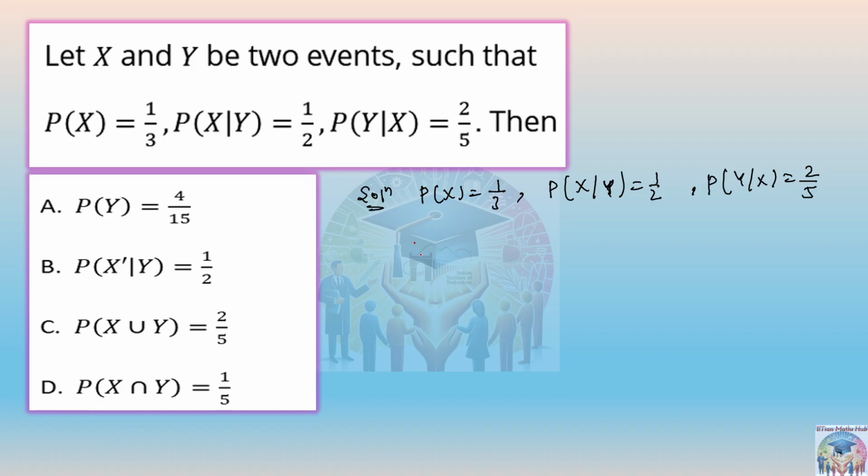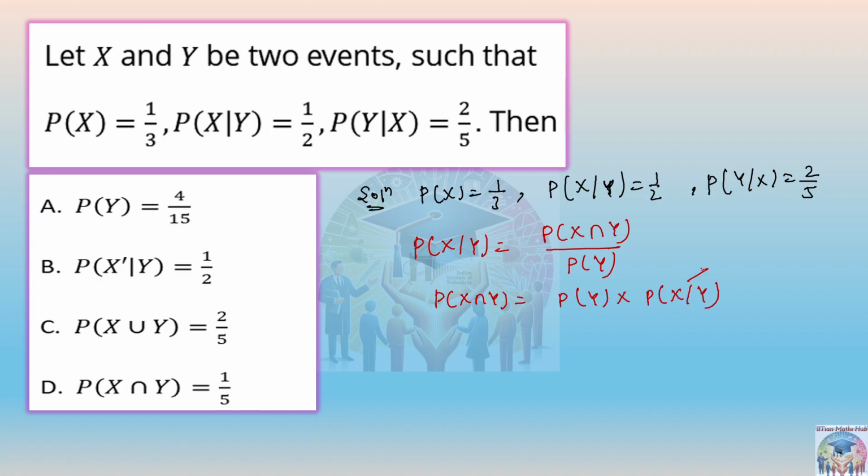Correct, X given Y. So probability of X given Y we can write like this: probability of X intersection Y upon probability of Y. So probability of X intersection Y will be nothing but probability of Y into probability of X given Y. This value we already know, 1 by 2. X intersection Y we have to find out, and how will we find that out?